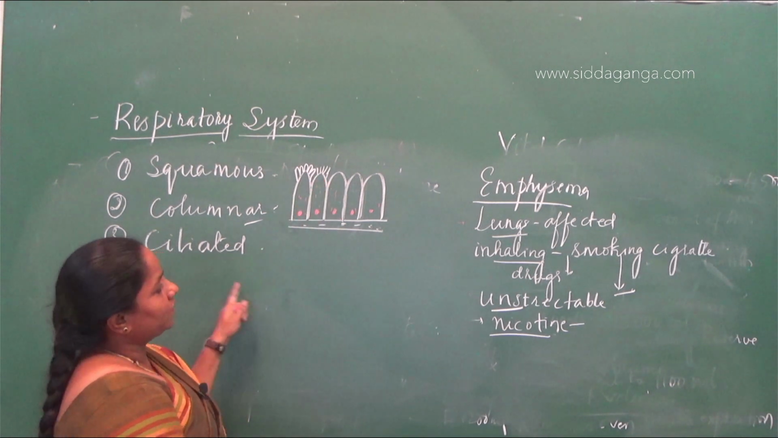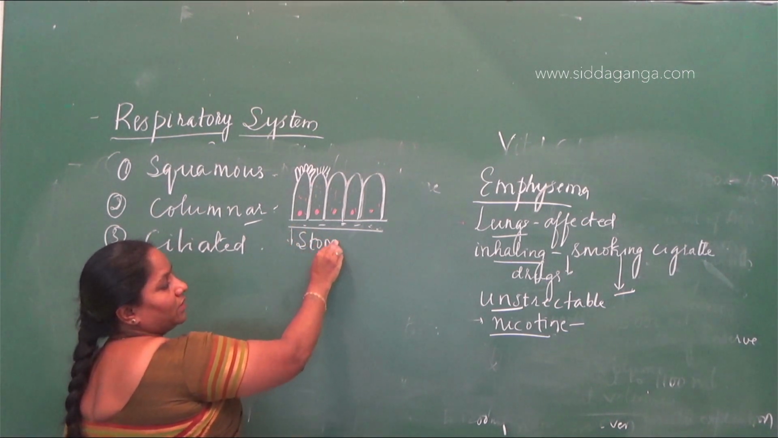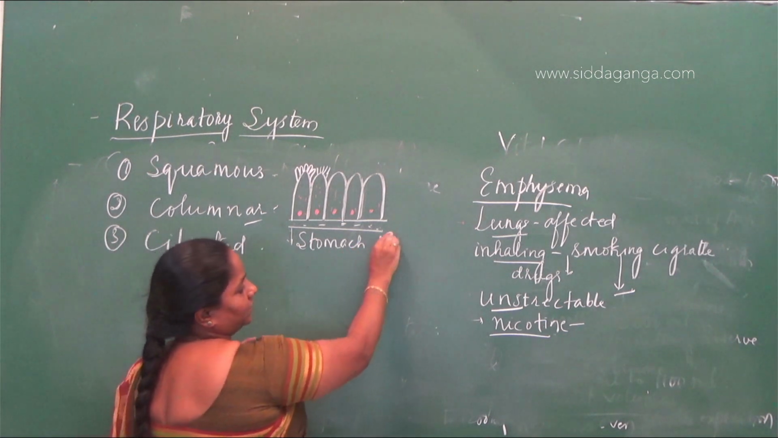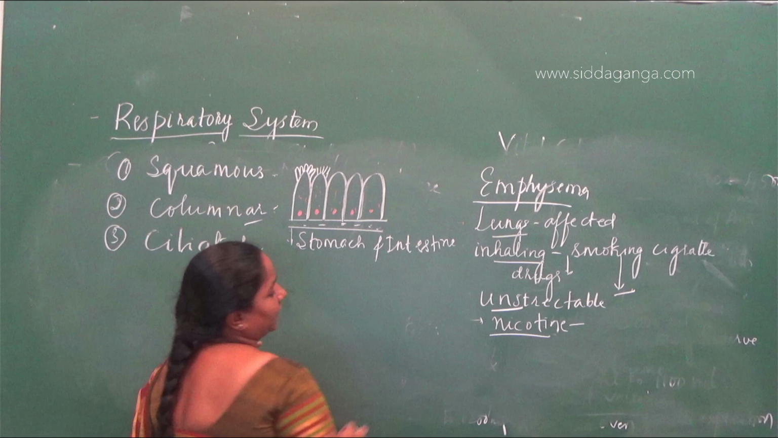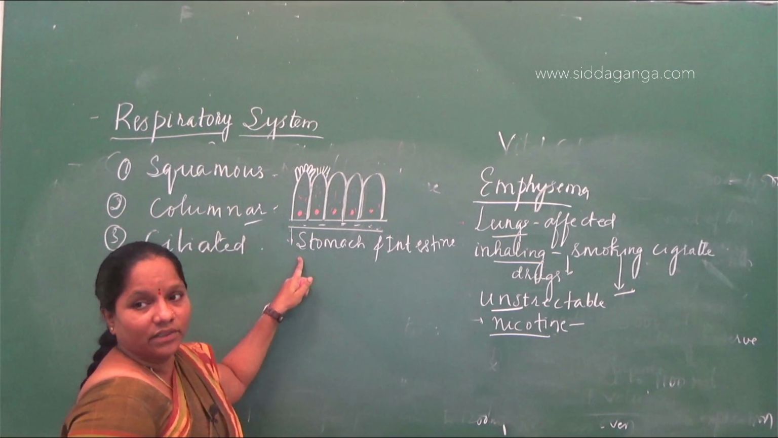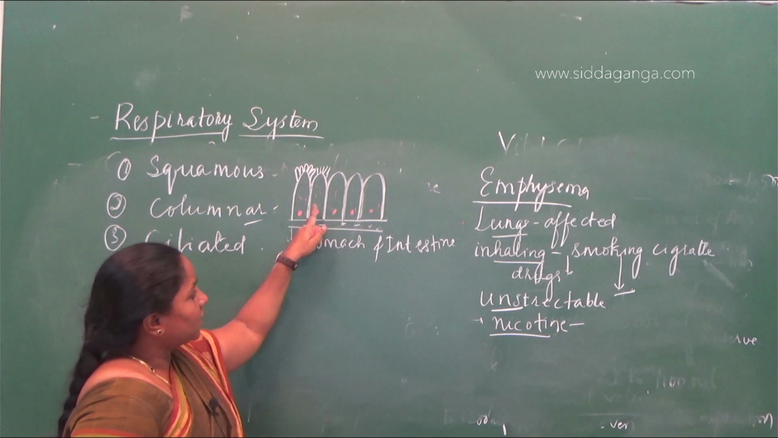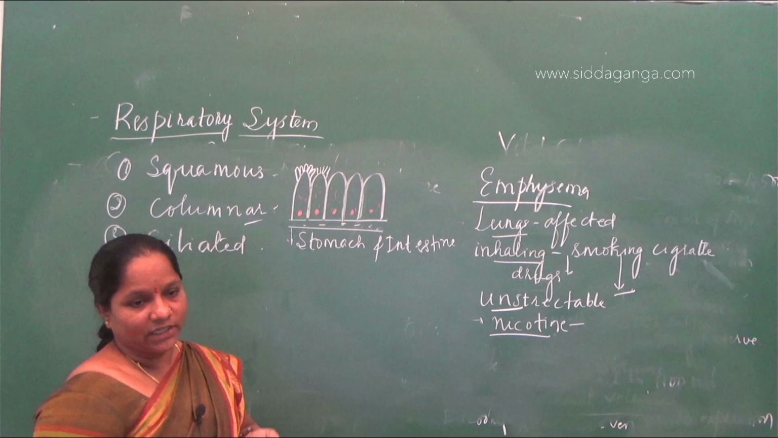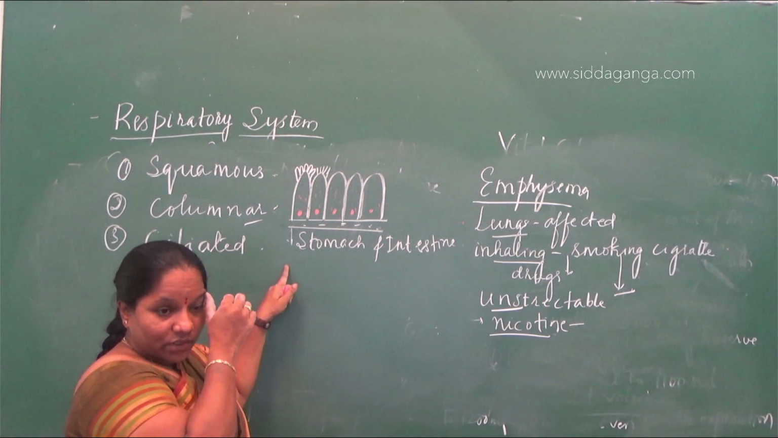So where is the location of this columnar epithelium? They are found in the stomach and intestine. So that will be also correct. So stomach and intestine where the food is absorbed. For the storage of food also, the stomach has columnar epithelium. Next, for secretion and absorption, the columnar epithelium is going to help.